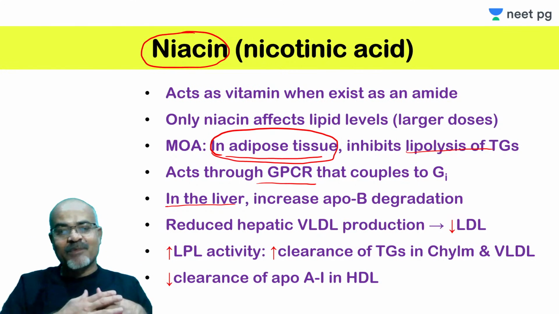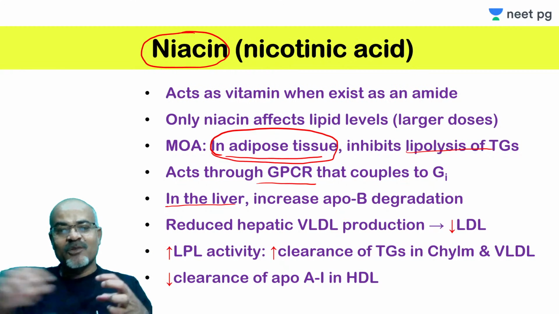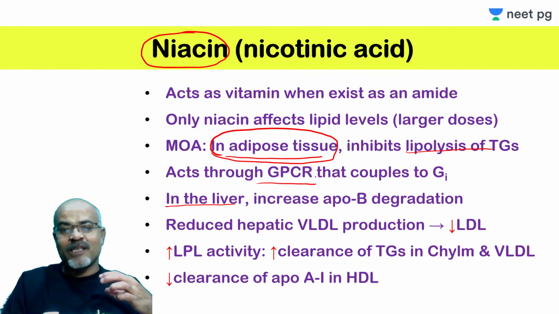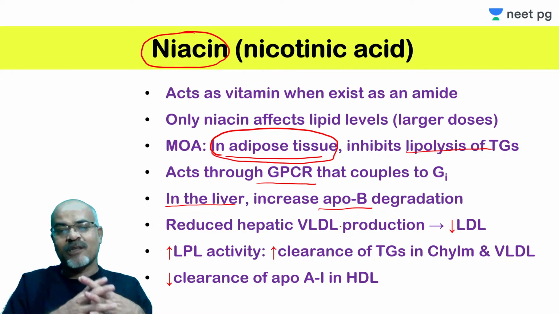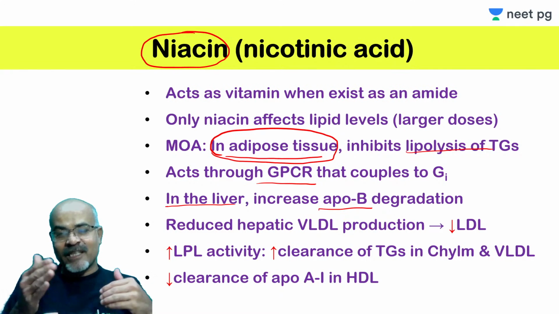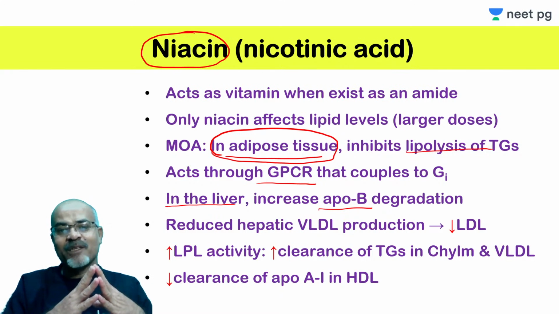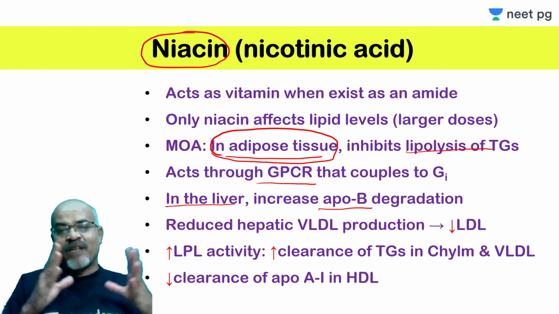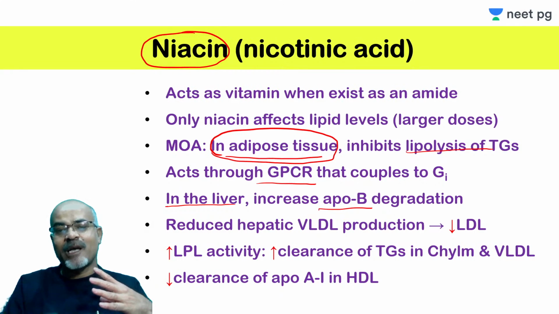After incorporation into VLDL, it has to be attached with ApoB, an apolipoprotein which binds with VLDL and is responsible for its movement in the circulation. This reaction is carried out by MTP, microsomal triglyceride transfer protein. I told you that. If that doesn't happen, what will happen? This ApoB is degraded.